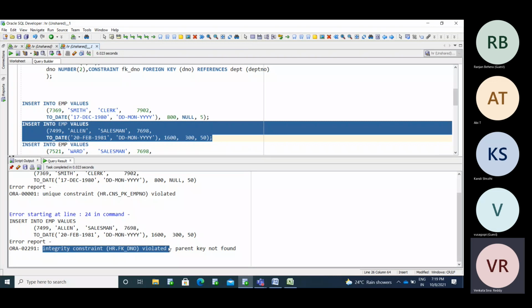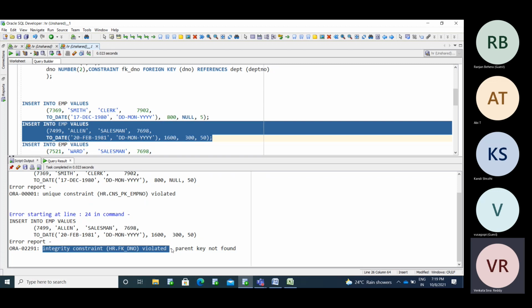Primary key, unique key, not null constraint, check constraint, these are all normal constraints. There is no relation between you and the parent. Here you have the relation, integrity constraint. Referential constraints or integrity constraints are both the same.